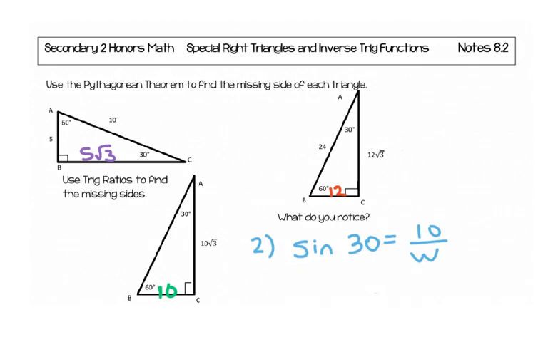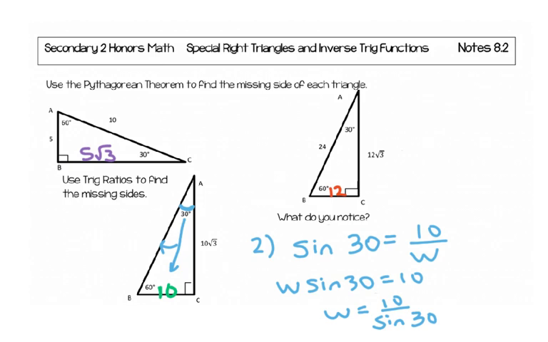Second way you could do this is you can use your trig ratios. So if I say that I'm going to use 30, I would do sine, opposite over hypotenuse. I'm going to have to solve for the hypotenuse. So to do that, I'll have w sine 30 equals 10, and then I'm going to divide both sides by sine 30. Again, you have to make sure your calculator is in degree mode. If you have not reset it, then it shouldn't be a problem. It should still be in degree mode from the last time you did it. But that also comes out to be exactly 20.